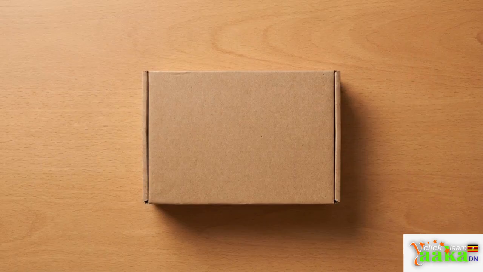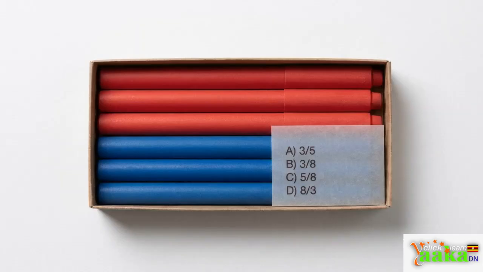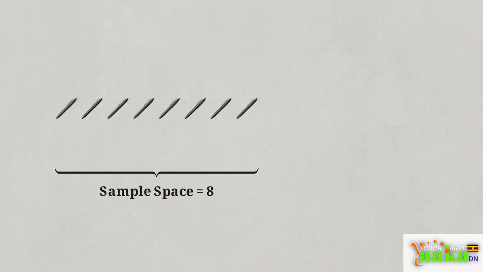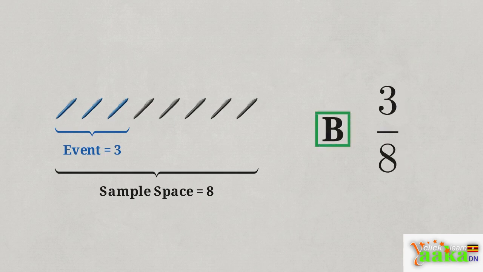We can verify this logic right now. Look at this box containing 5 red pens and 3 blue pens. What is the probability of picking a blue pen without looking? First, you define the total sample space, 8 pens. Then, isolate your specific event, 3 blue pens. The correct answer is B, 3/8.